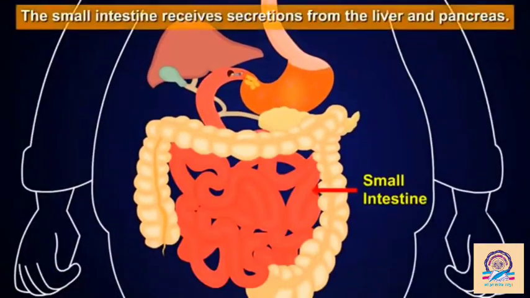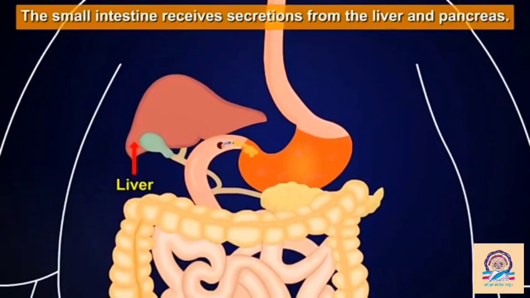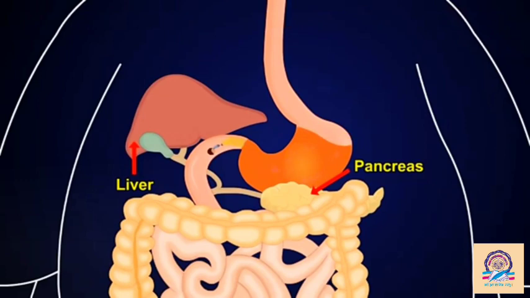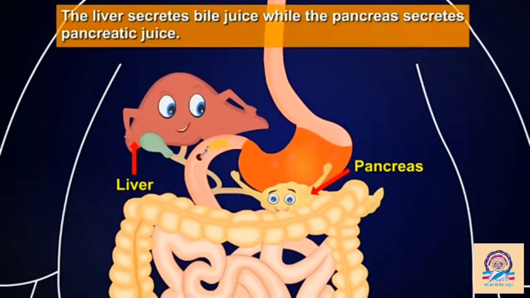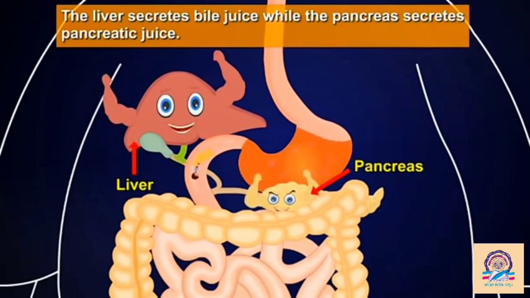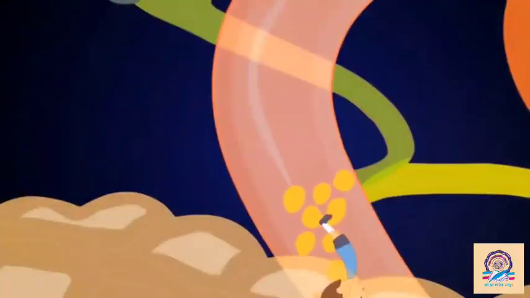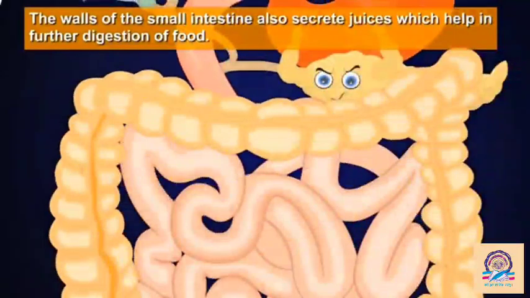The small intestine receives secretions from the liver and pancreas. The liver secretes bile juice, while the pancreas secretes pancreatic juice. The walls of the small intestine also secrete juices which help in further digestion of food.